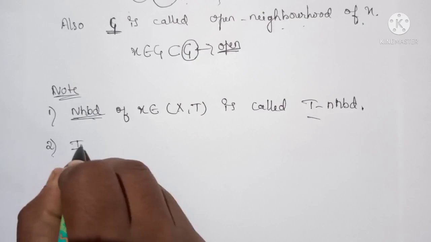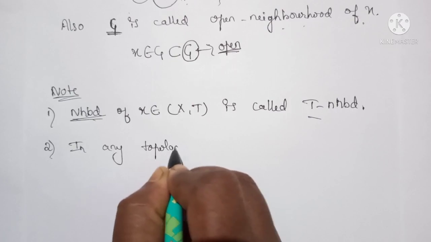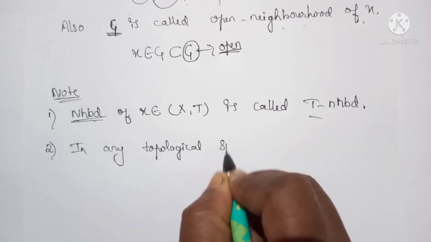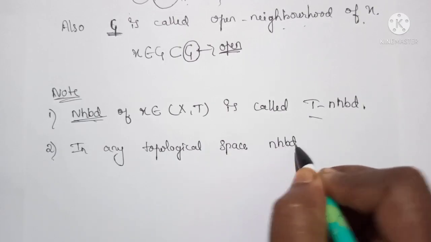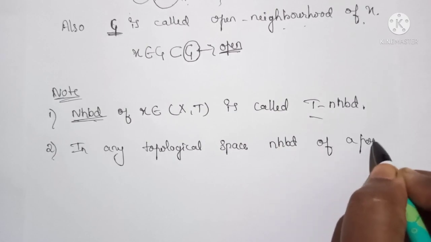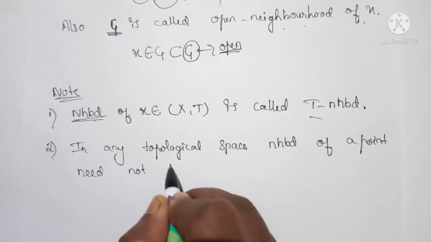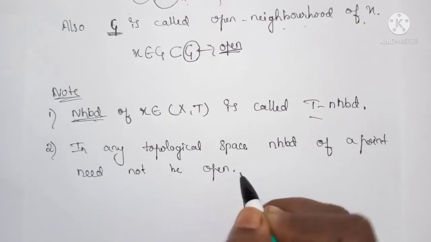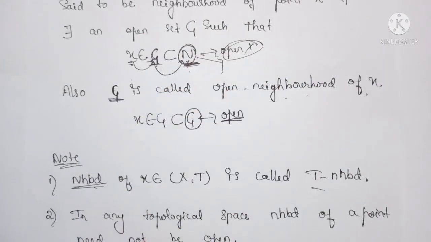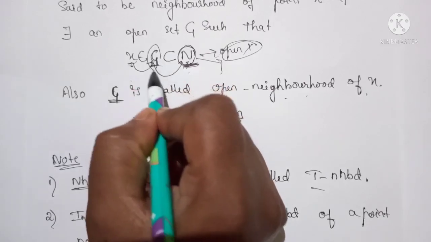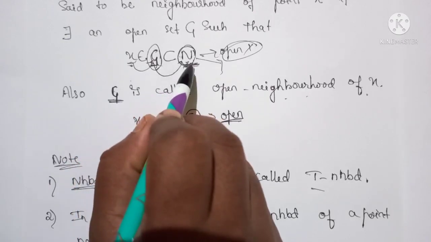Second note: in any topological space the neighborhood of a point need not be open. As I told you, this N may be open or not. But G must be open and N must be a superset of this G. That means G must be contained in N.